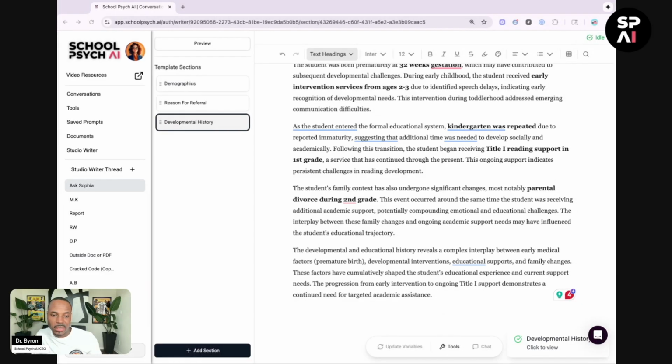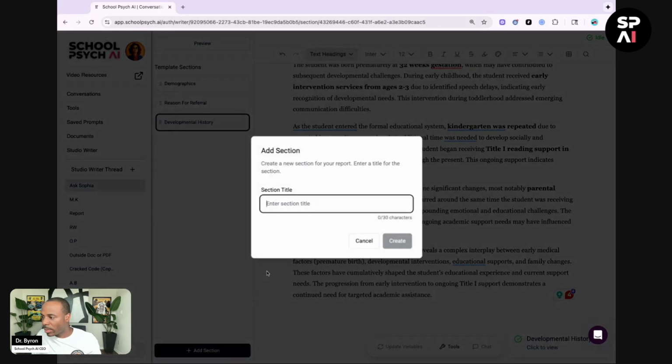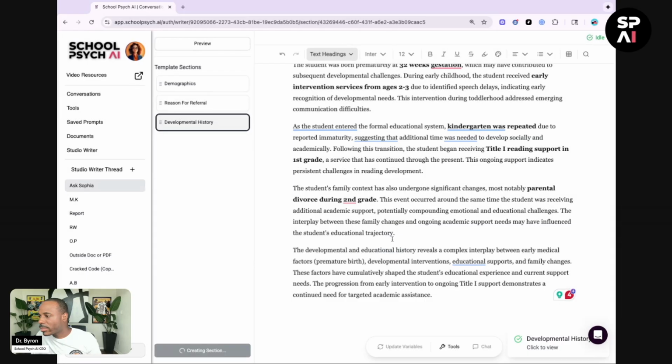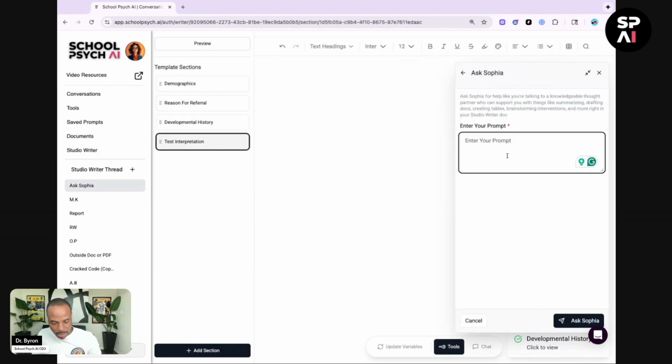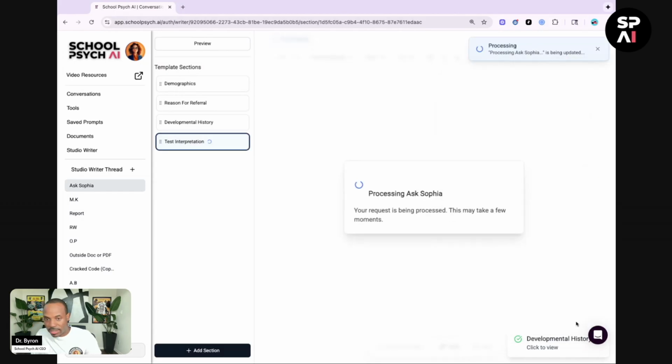Now let's get into some test interpretations. Let's really push Sophia here. So now I'm going to go to add section. I'm going to go to test interpretation, whatever you want to title it. It's up to you. There's no wrong or right way to go about it. But then I'm just going to paste in this prompt, and it's not perfect. I'm just saying, Sophia, write a comprehensive WISC-5 interpretation section using these scores. And then I'm going to click Ask Sophia.